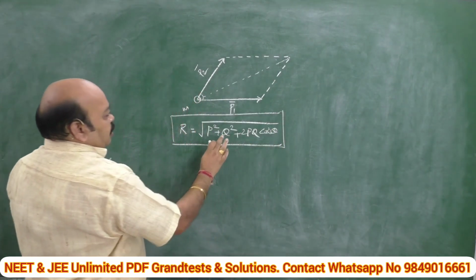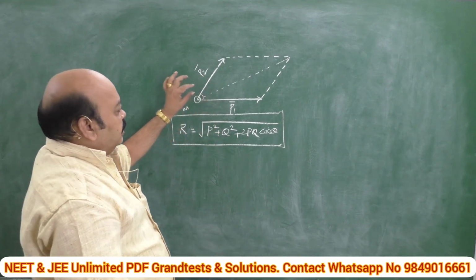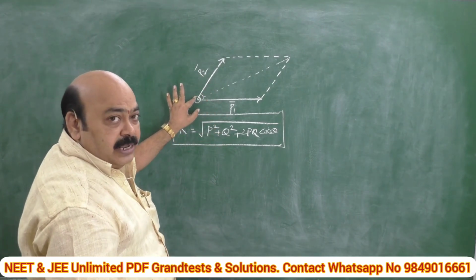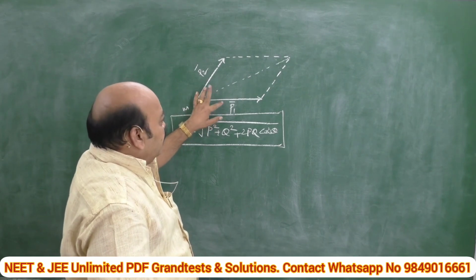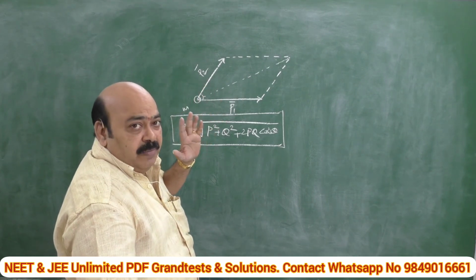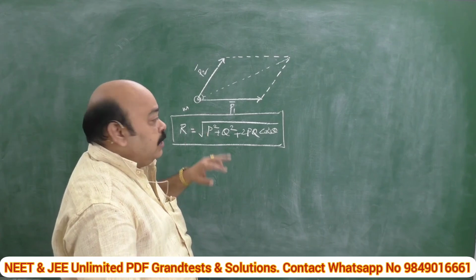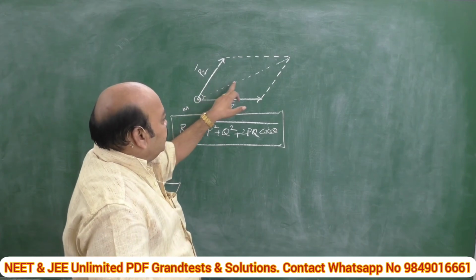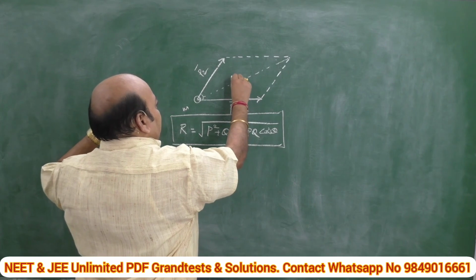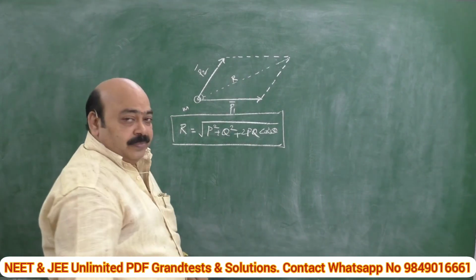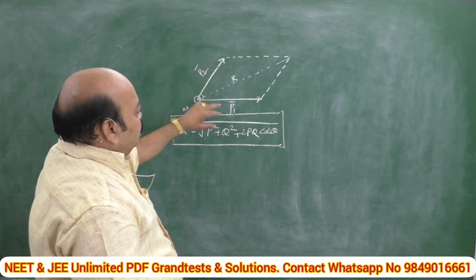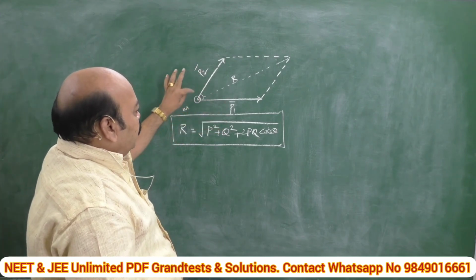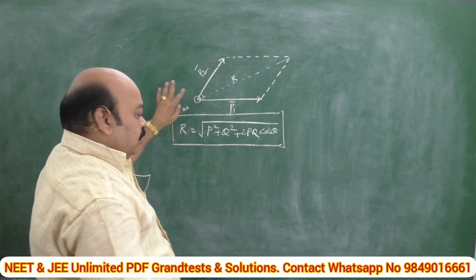When P and Q are the two vectors acting on a particle simultaneously making an angle theta with each other, then the resultant is represented both in magnitude and direction by the diagonal passing through the same point. This is the resultant R. Now, you apply the same technique for these cases. Two momenta P1 and P2 are acting on the particle simultaneously.